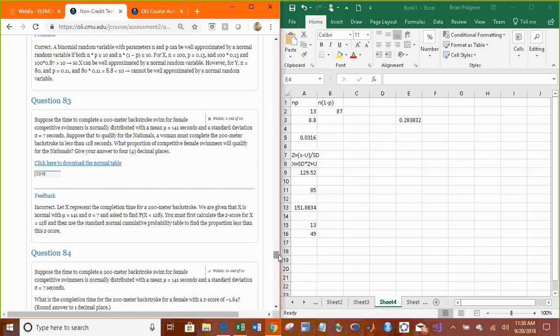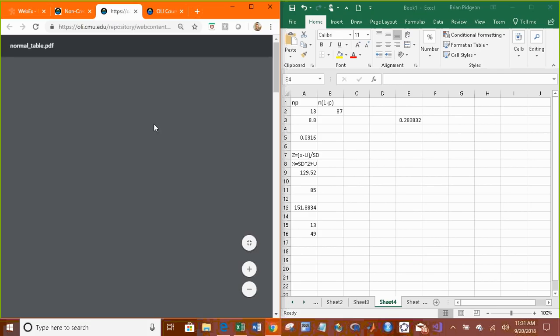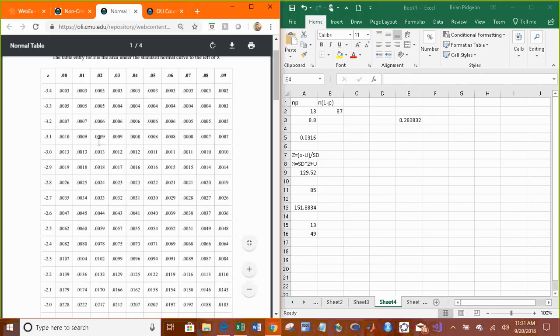What? Oh, I know what's wrong with this one. So this problem is correct. It is 0.0316. But what it wants is, it has the answer based on a table. And so the answer from the table is going to be slightly different. But don't worry about that. Don't worry about questions like that. There are going to be no questions on the test that require you to use a table.